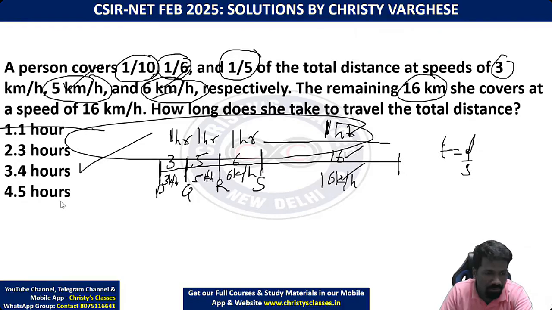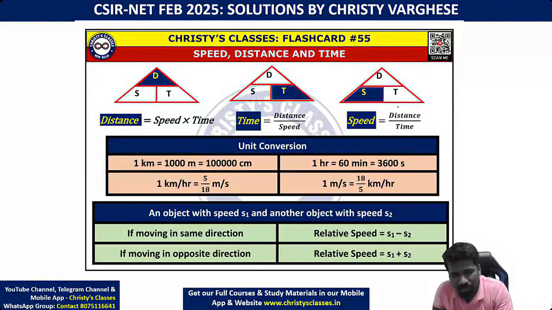Any doubts? So in the speed, distance, time chapter, you should know the speed formula, distance formula, and time formula. All those things are needed, and we will be discussing all that in speed, distance, time. Speed, distance, time and work is a unit where we will be discussing 3 lectures, so these ideas we'll be discussing there.